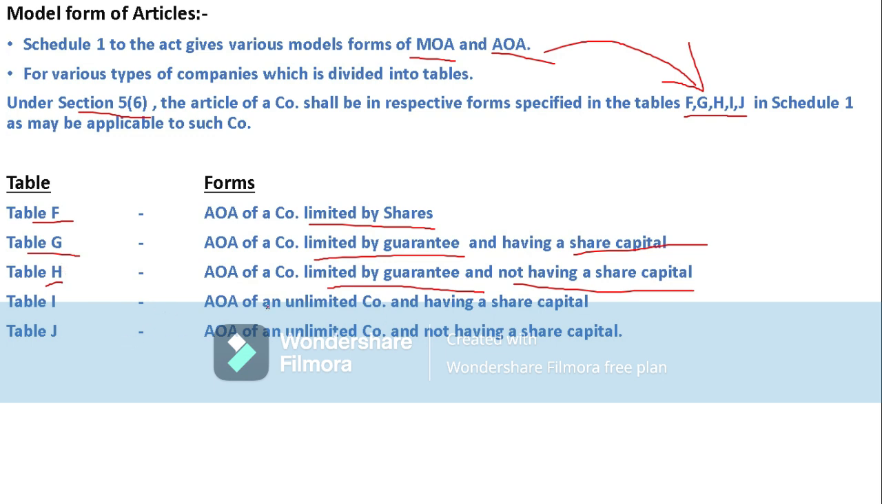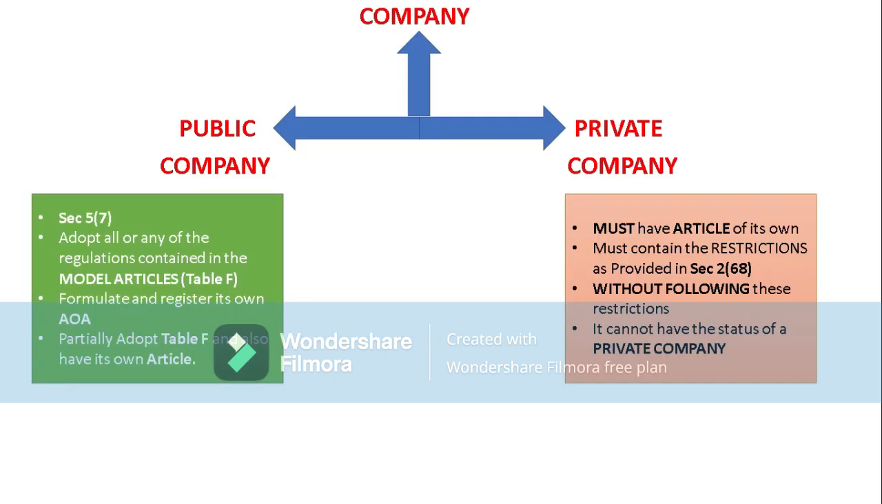Likewise table I is for an unlimited company having share capital, and table J is for an unlimited company not having share capital. So for framing articles of association, a company may originally form its own articles according to the requirement of its indoor management, or else it may follow these tables depending upon the type of the company. So this is about the model form of articles of association.